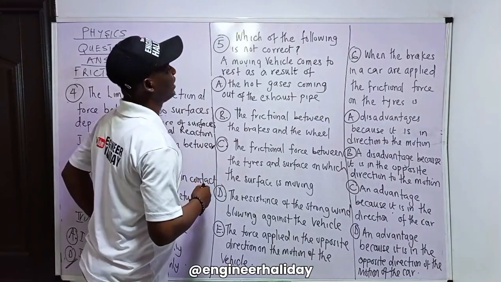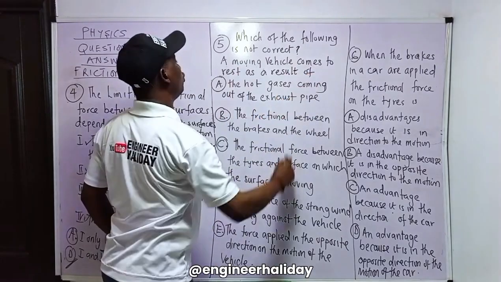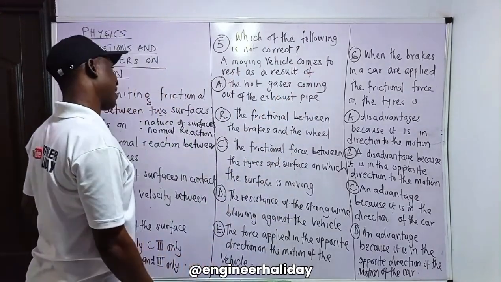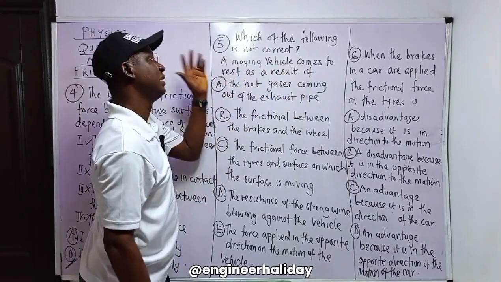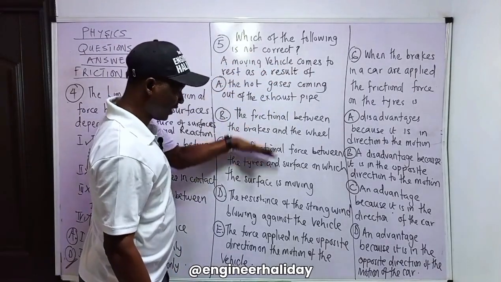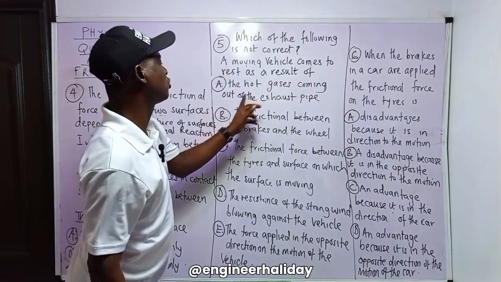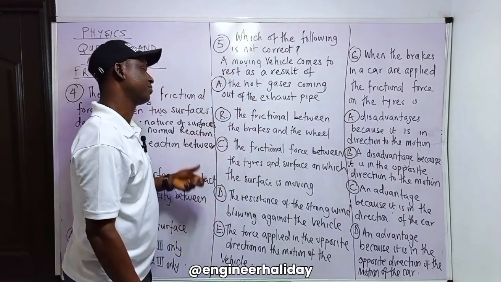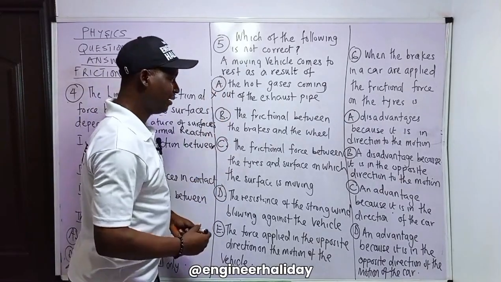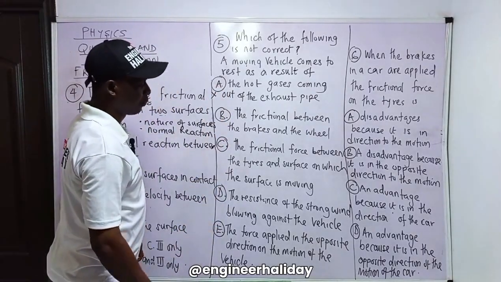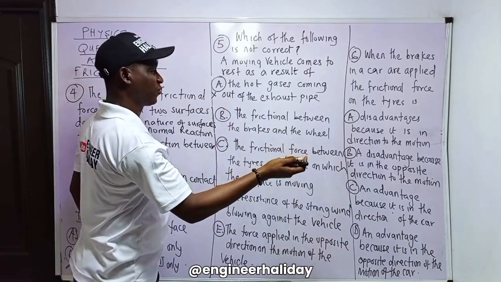Which of the following is not correct about a moving vehicle coming to rest as a result of dash? That means a moving vehicle comes to rest as a result of that. Which of the following explanations given here is not correct? They say the hot gases coming out from the exhaust pipe. That does not make any sense to me. The body does not come to rest because of the exhaust pipe.